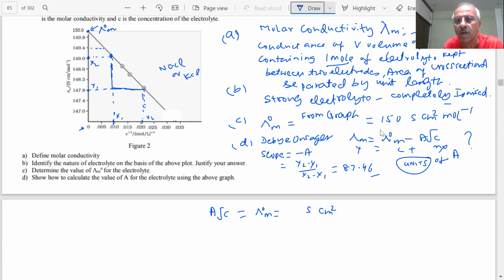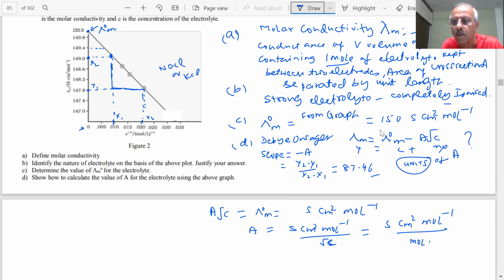Siemens centimeter square mole inverse. Then the units of A will be Siemens centimeter square mole inverse divided by the square root of C. The unit of concentration is mole per liter, so square root: mole per liter to the power 1 by 2. So 87.47 Siemens centimeter square mole inverse divided by mole L inverse to the power 1 by 2.